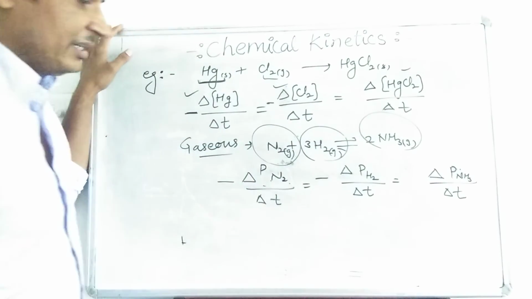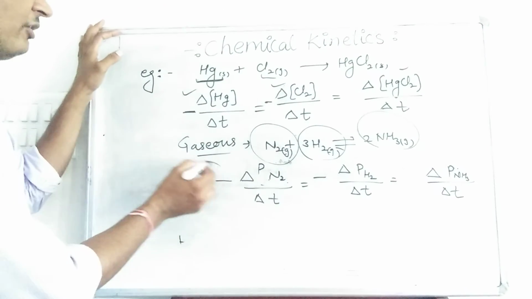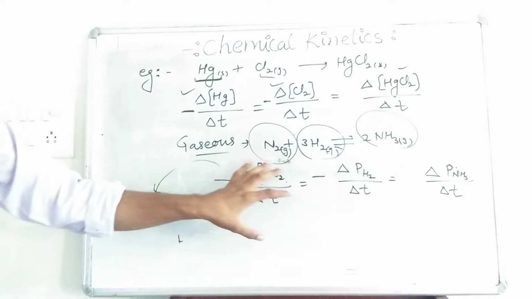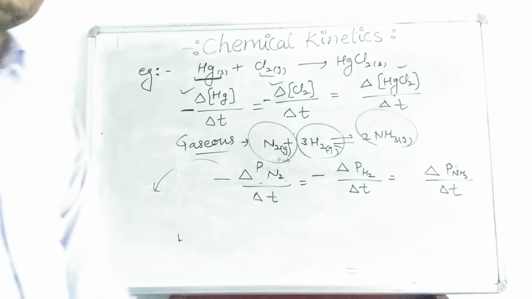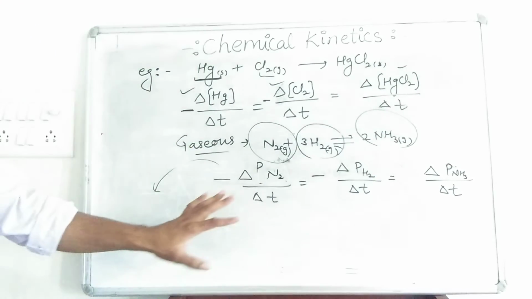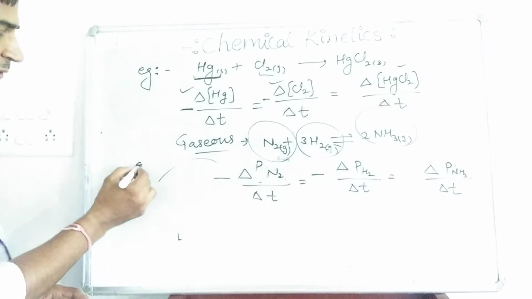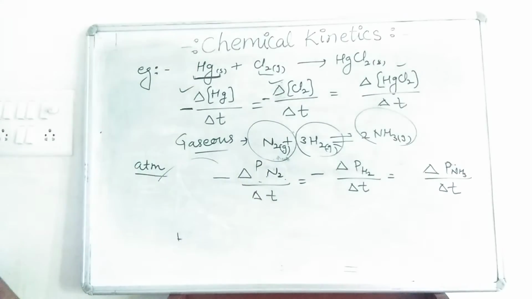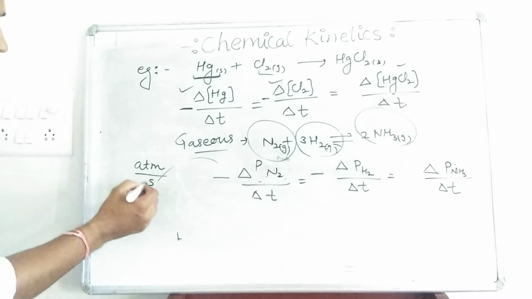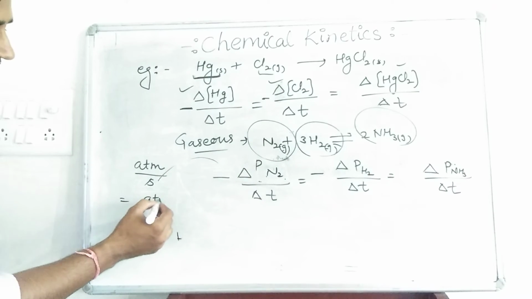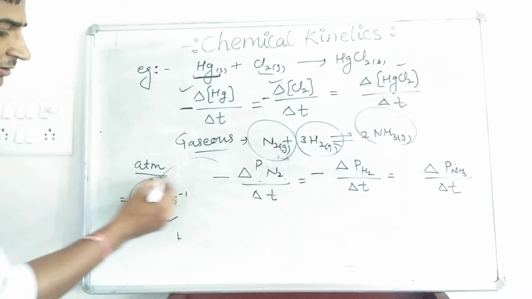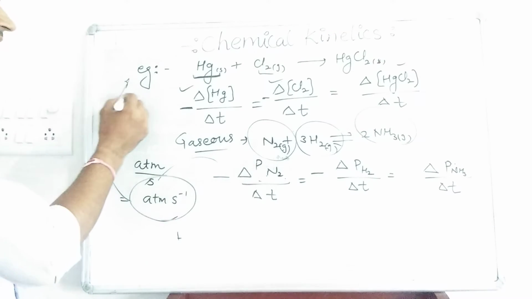Here what we have to consider, first thing, what would be the unit of rate of reaction if the reactants and products are in gaseous form? In such a situation, we just take the unit of pressure. The unit of pressure is atmosphere and the unit of time is second. So we can say atmosphere per second would be the unit of rate of reaction.